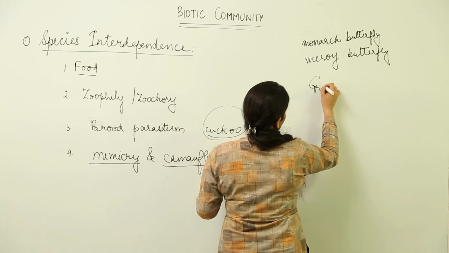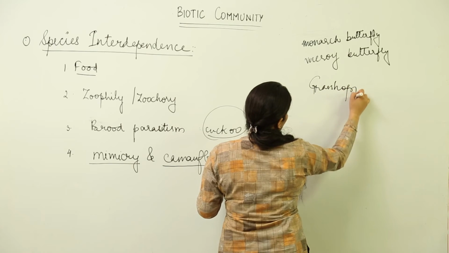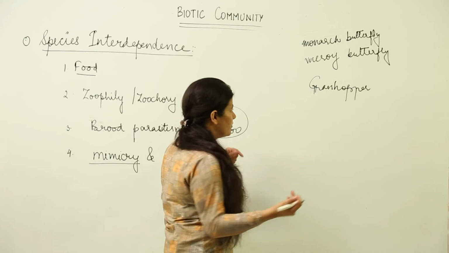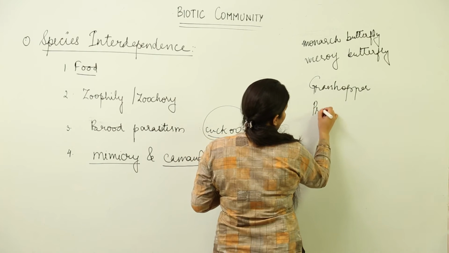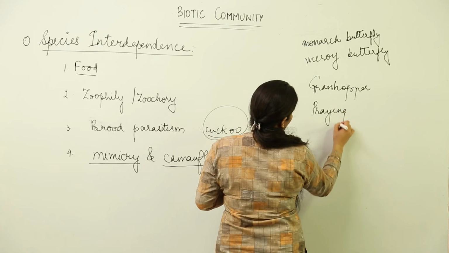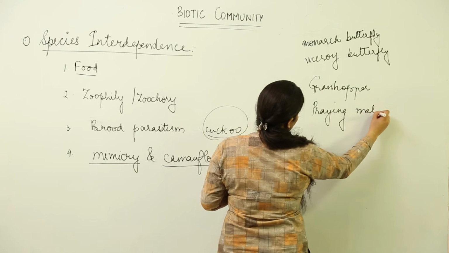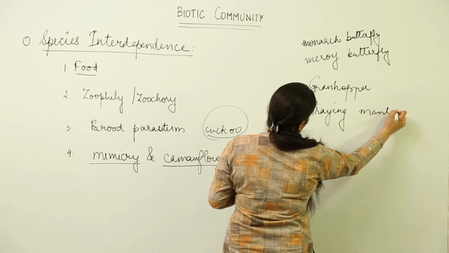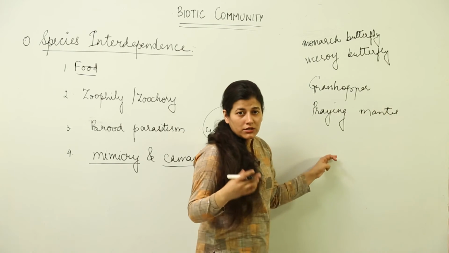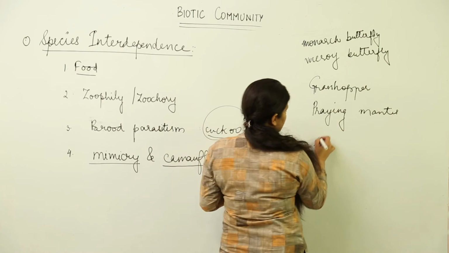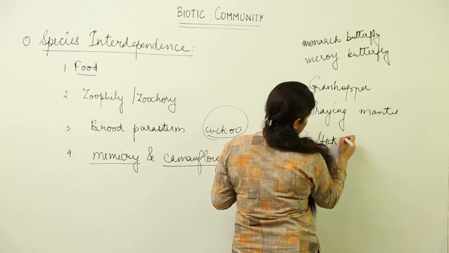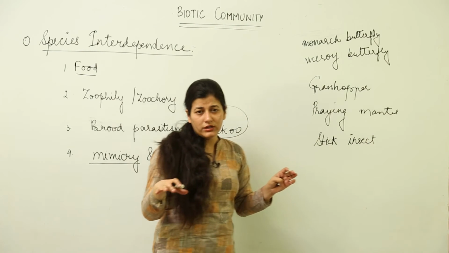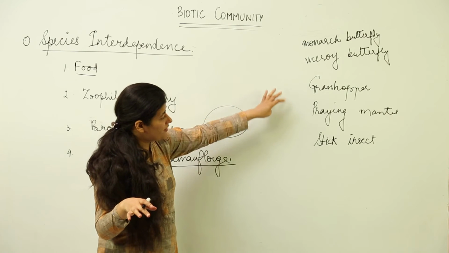While in the case of camouflage, you know what a grasshopper looks like? It looks like a leaf. Supposedly it is sitting on some grass leaf, you will not be able to make out whether it is a grasshopper or a leaf. That is an example of camouflage. Then you have the example of the praying mantis. If it is sitting in twigs and fallen leaves, you cannot distinguish which one is the mantis and which one is the dry leaf. Then we have the stick insect. It totally resembles the twigs, or thin dry sticks which fall down from the plants. So you have examples of camouflage.